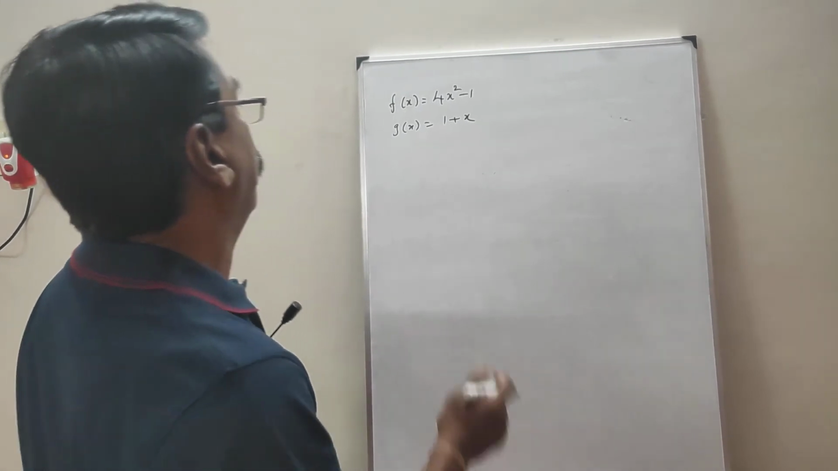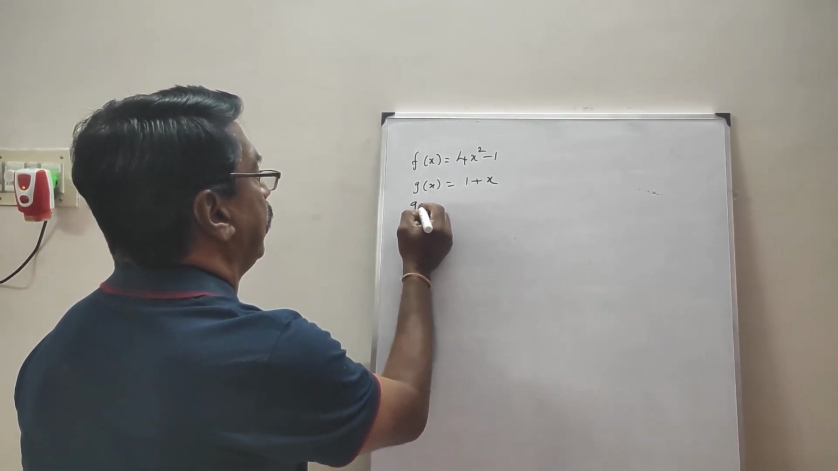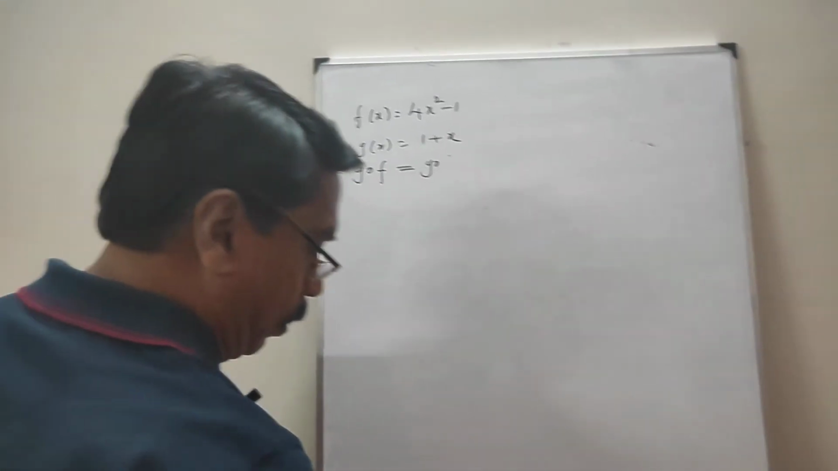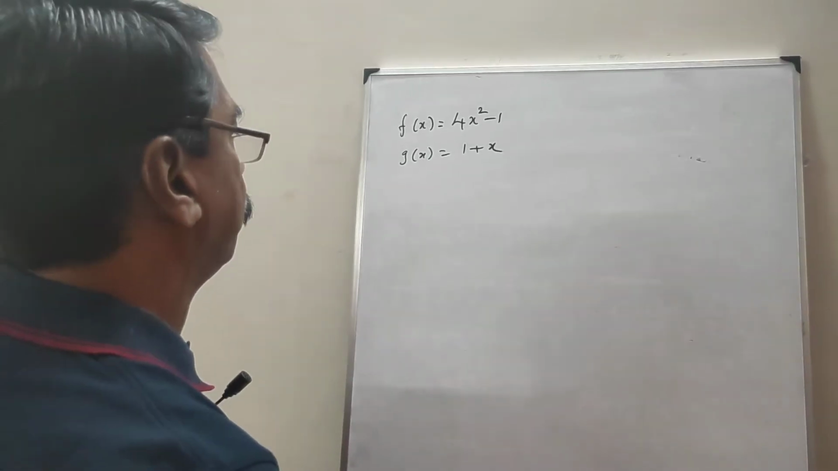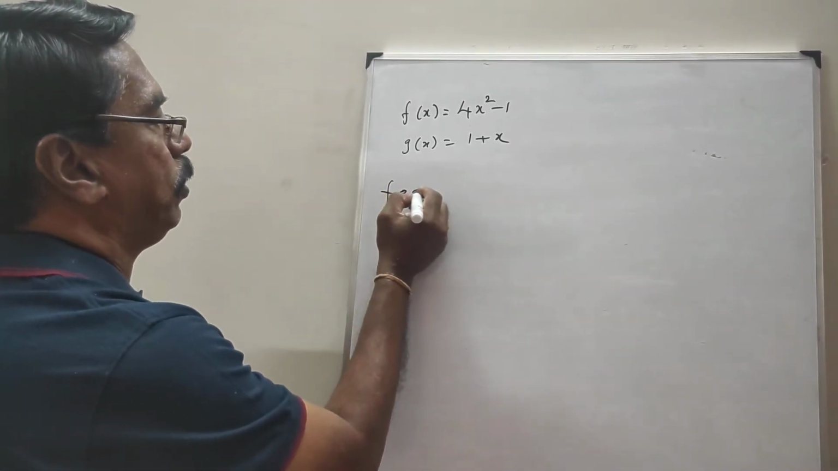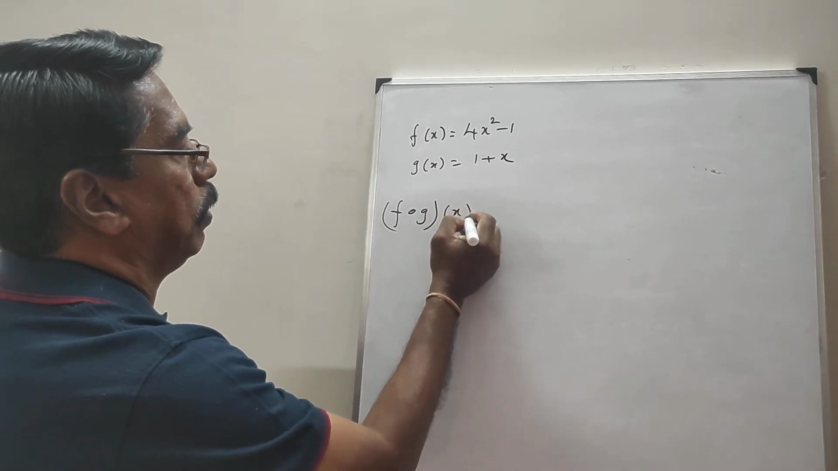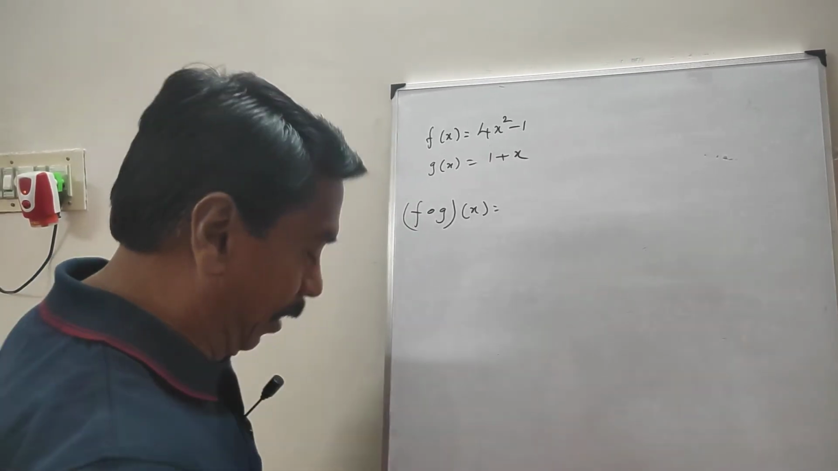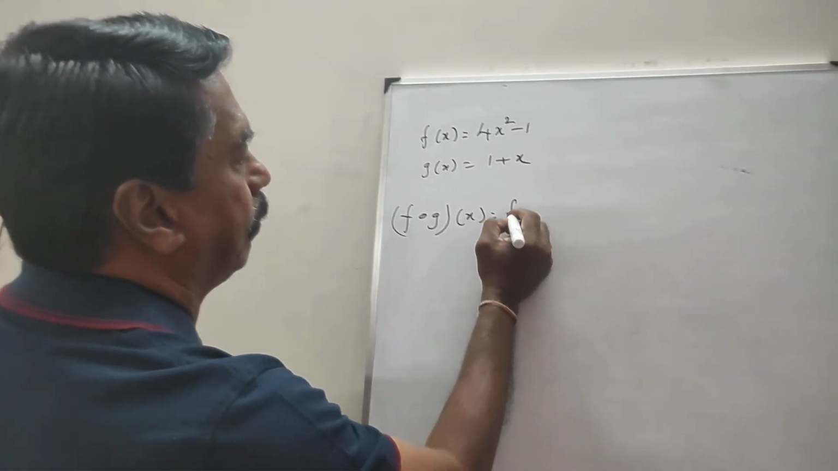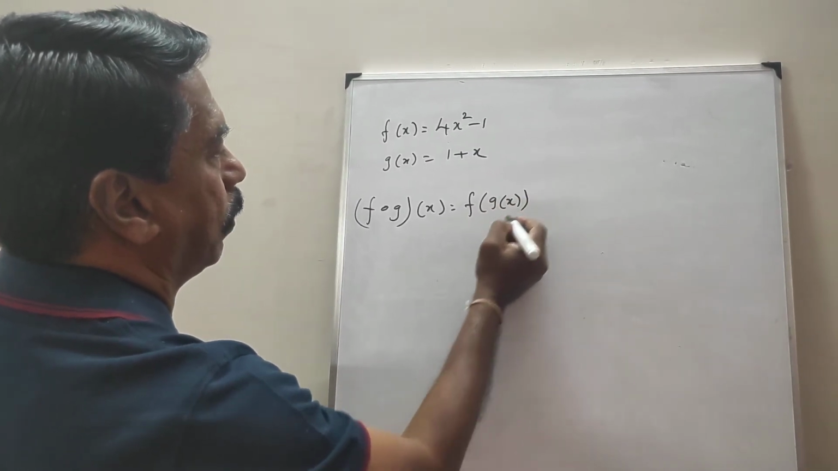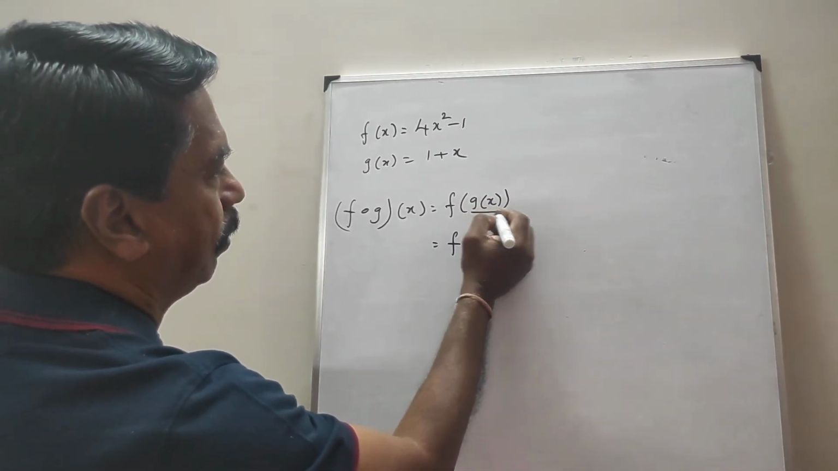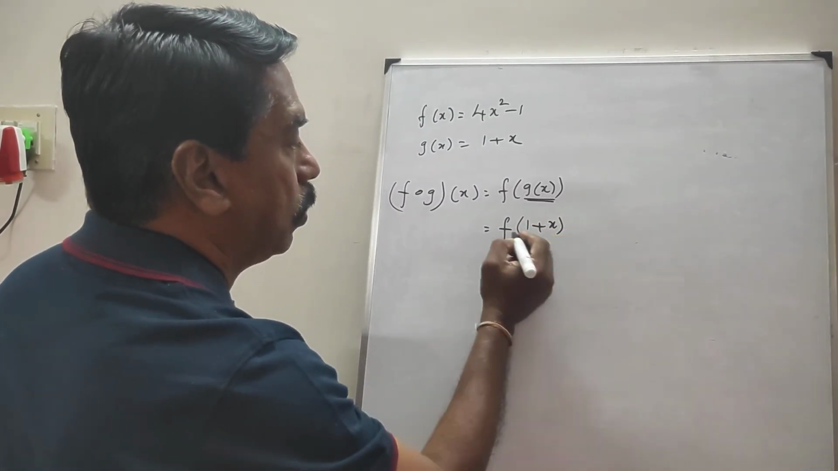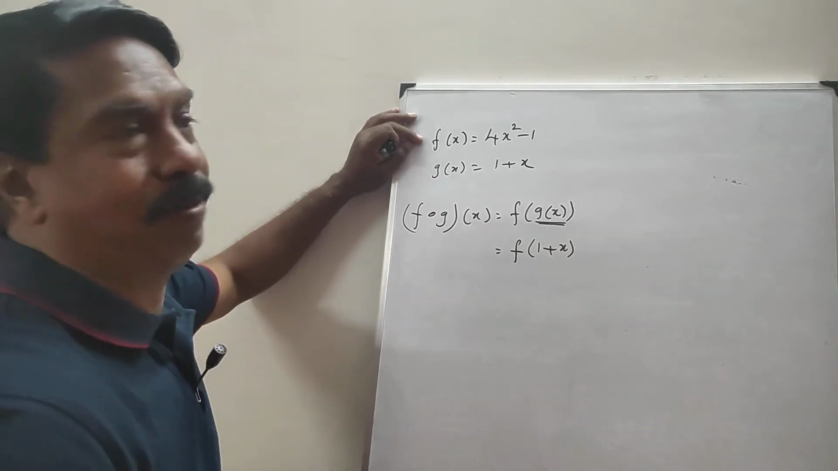Okay. Now, check whether f dot g is equal to g dot f. Let me first find the f dot g of x. Very simple steps, only three or four steps you can easily keep in mind. What is f dot g of x? It is f of g of x. That is, f of this g of x, you replace the function. It is 1 plus x. To find f of 1 plus x, use the f of x function.